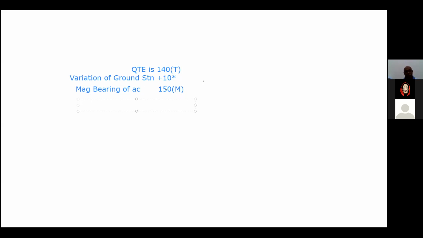Oh, okay. Sorry. So anyway, what do we do now to change this to a homing, a QDM? Plus 180. 180, good. 330 degrees.